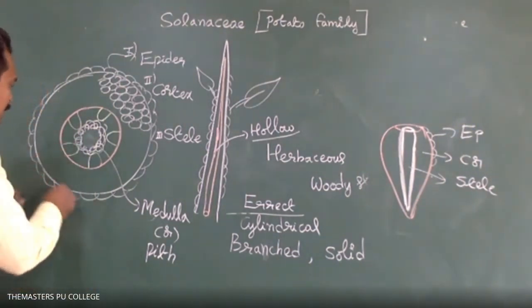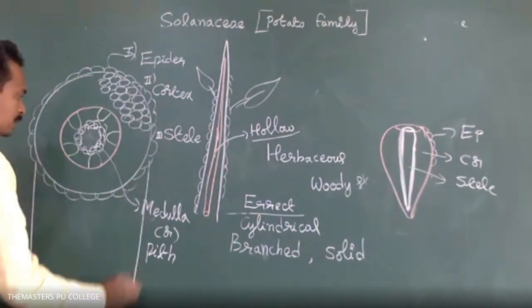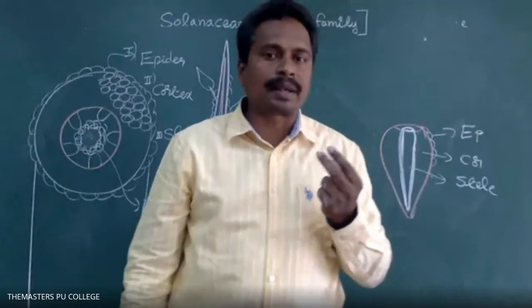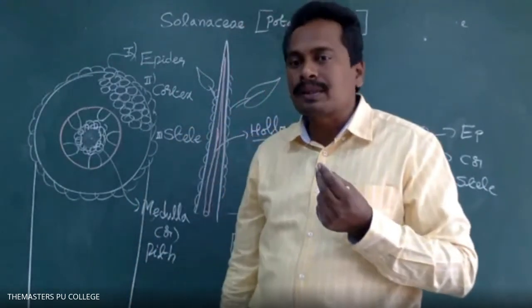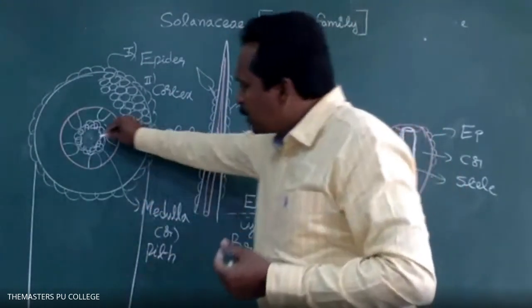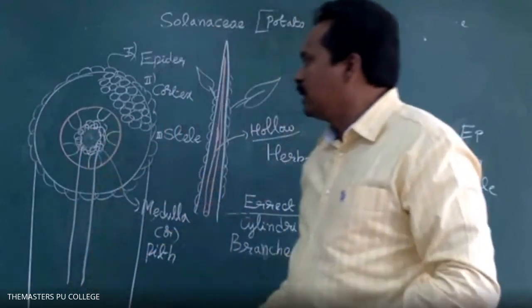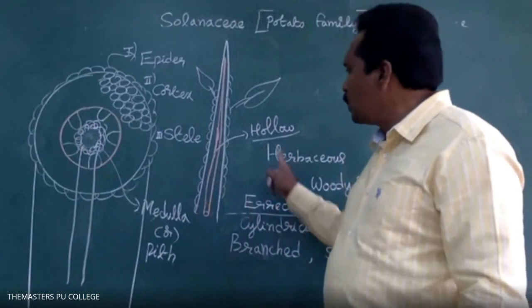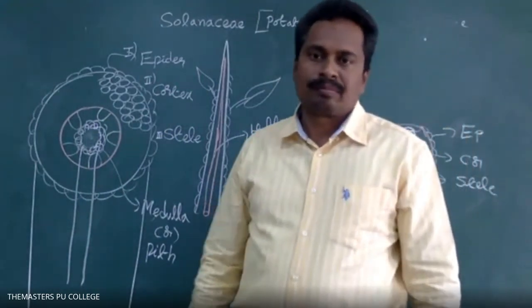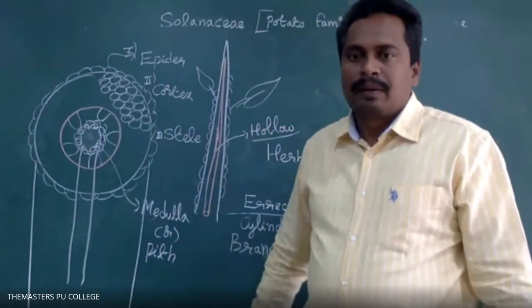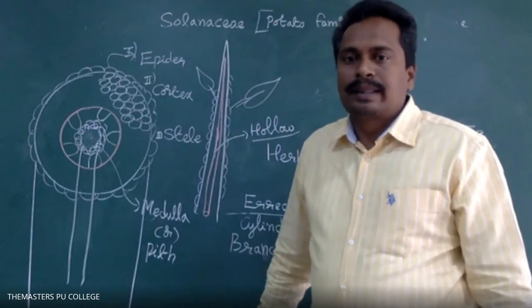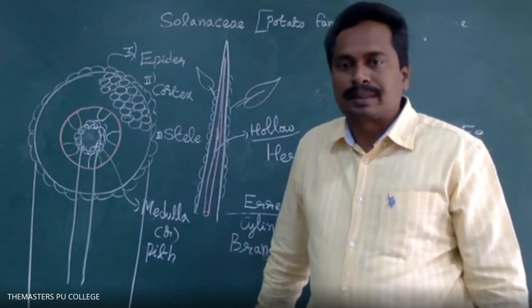Sir, is it destroyed due to some parasite? No, it is formed due to the destruction of parenchymatous tissue. If a cavity is present in the stem, it is called a hollow stem. Is it clear? Yes, sir.